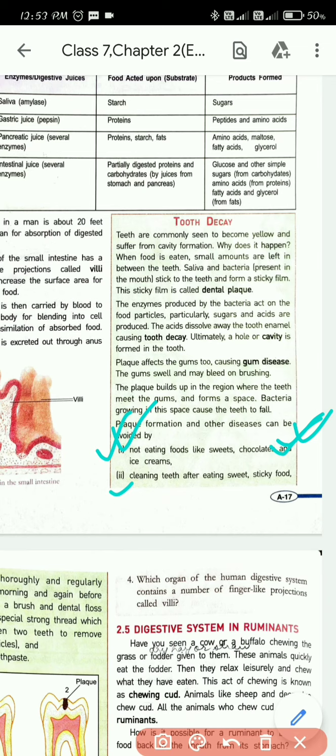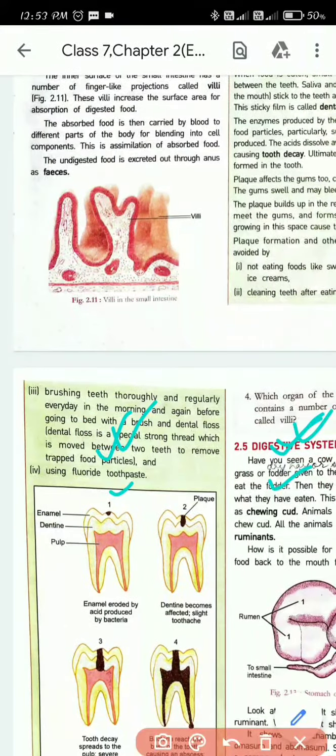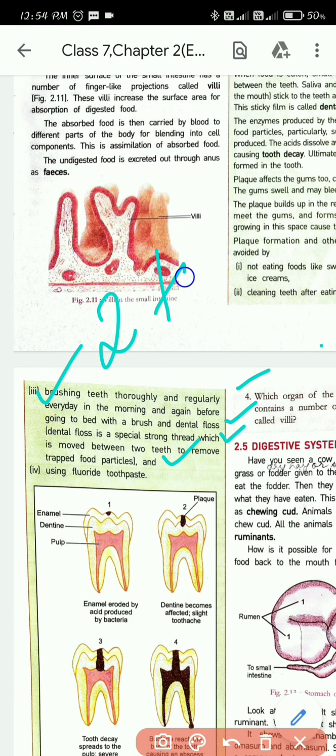Next, cleaning teeth after eating sweets or sticky food. Whenever you eat something sweet or sticky, please clean your teeth. Brush your teeth thoroughly and regularly every day, in the morning and again before going to bed, with a brush and dental floss. What is dental floss? It is a special strong thread which is moved between two teeth to remove trapped food particles. I think the adults can do this, but you have to brush twice a day.